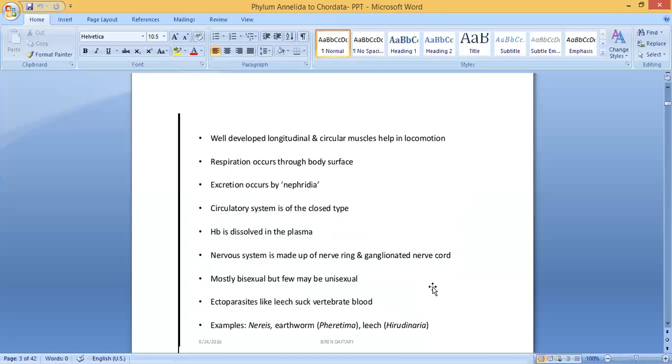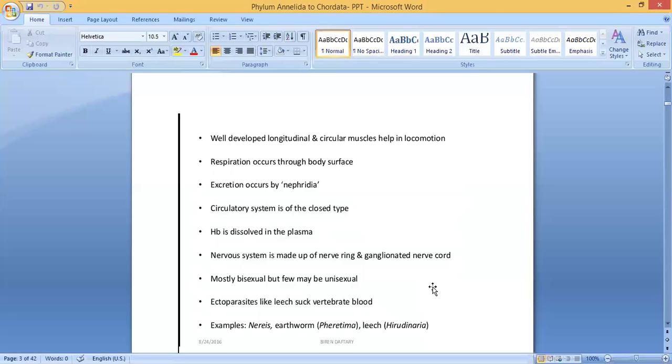Then how will they breathe, or how does respiration take place? Respiration occurs through the body surface or through moist skin. In earlier classes, you studied how the earthworm breathes, through the moist skin. So respiration occurs through the body surface. Then excretion. For excretion, they have another organ known as nephridia. The same name you learned in another phylum also. So excretion occurs by nephridia.